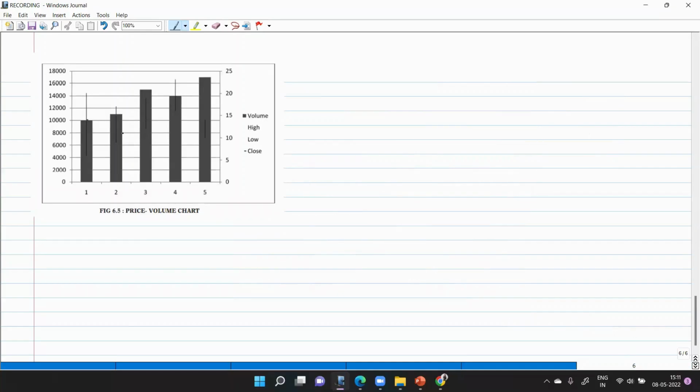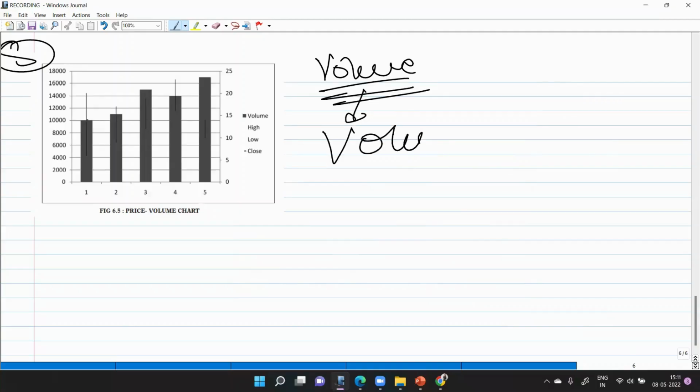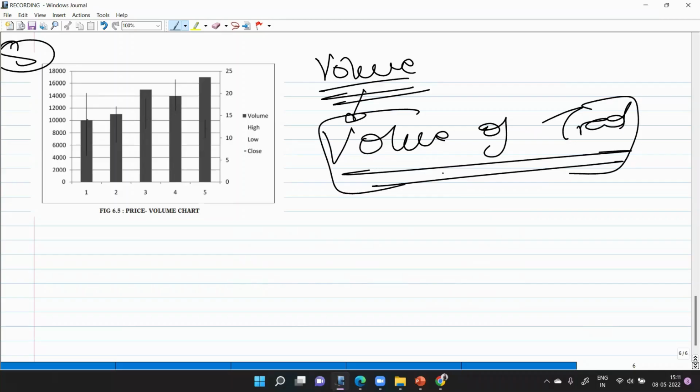Now the last is the price and volume chart. Price and volume chart is the simplest. Why? Because everything remaining same, you are just showing the volume in the same chart. Why was this chart required? This was required because it has provided me information about the volume of the trading. At what volume these shares have been traded, at what price these shares have been traded in the market. So these are the volumes that they have represented.